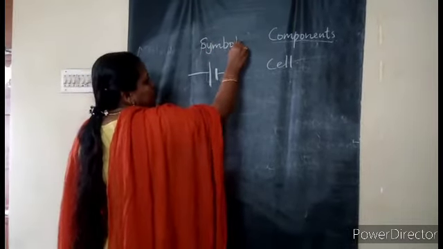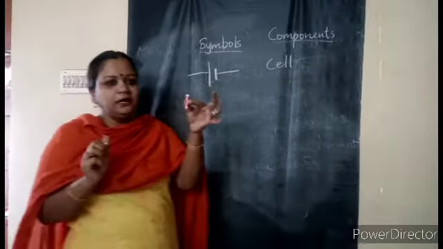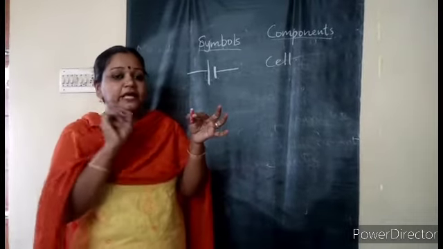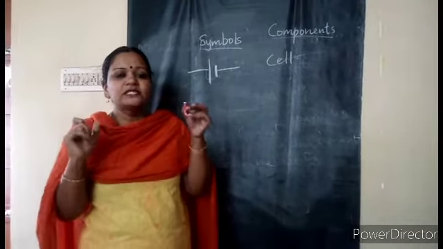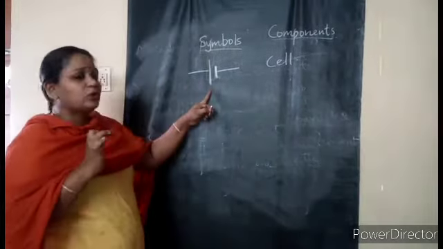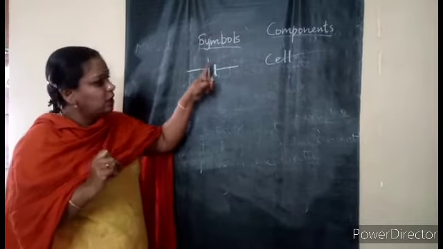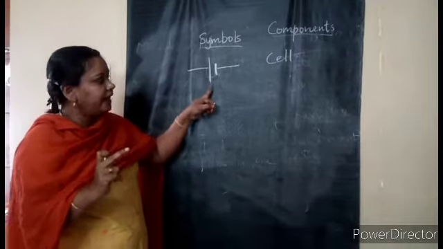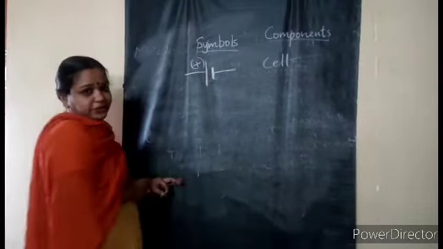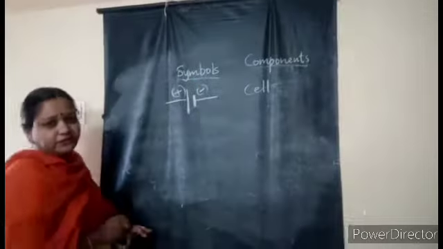How to draw the symbol of the cell? First of all, what is a cell? It is a device which can produce a small amount of current by chemical reaction. What does the cell have? Basically a positive terminal and a negative terminal. That is what you indicate when you draw the longer line and the shorter line. So longer thin line, shorter thick line. The longer line denotes the positive terminal, and the shorter line denotes the negative terminal.